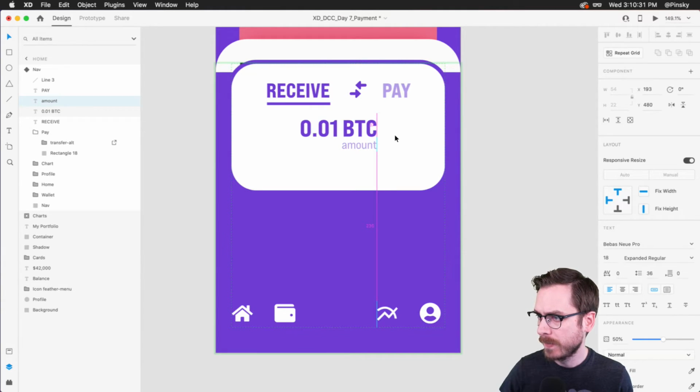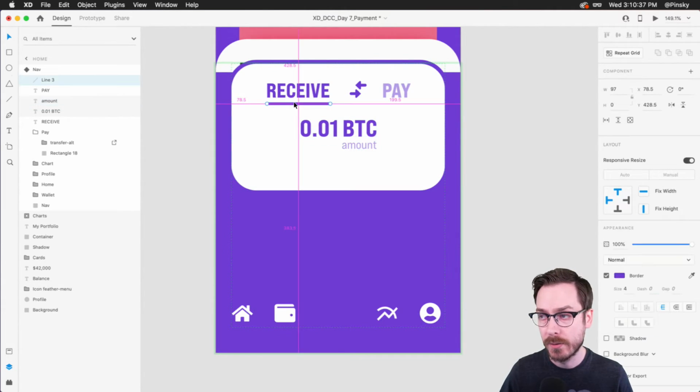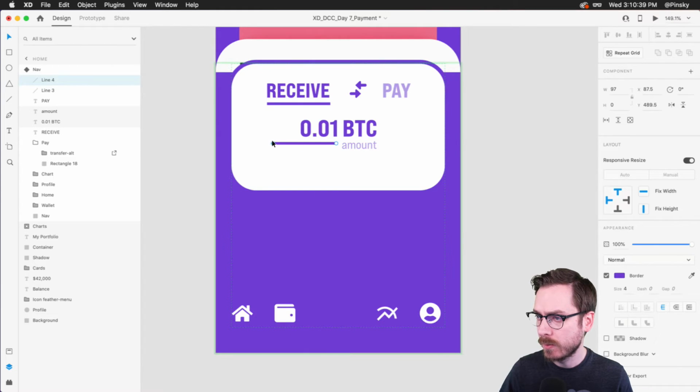That's looking pretty good. Now, to let users know that maybe they can change the amount that they're going to be receiving, we may want to utilize another line. So just pop one down here, right underneath 0.01, just like that. May want to make it a little bit thinner, and maybe just drop the opacity a little bit. There we go.